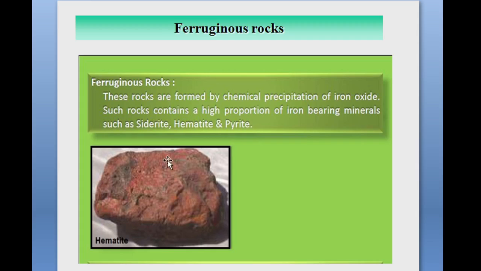Third is the ferruginous rock, formed by the chemical precipitation of iron oxide. Such a rock contains a high proportion of iron-bearing minerals such as hematite, chamosite, and pyrite. Here the example of ferruginous rock is hematite.